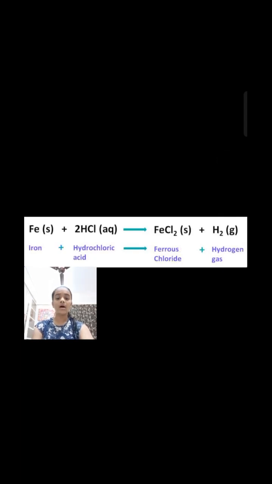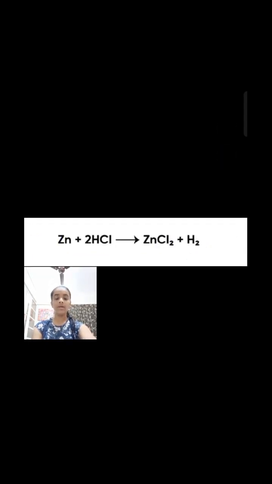Second, iron reacts with hydrochloric acid to give ferrous chloride and hydrogen gas. Third, zinc reacts with dilute hydrochloric acid to give zinc chloride and hydrogen gas. Fourth, aluminium reacts with sulfuric acid to give aluminium sulfate and hydrogen gas.